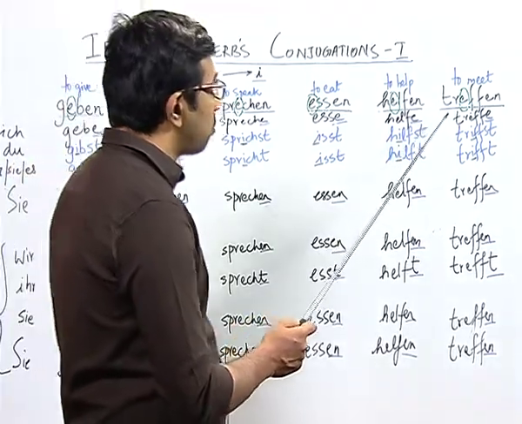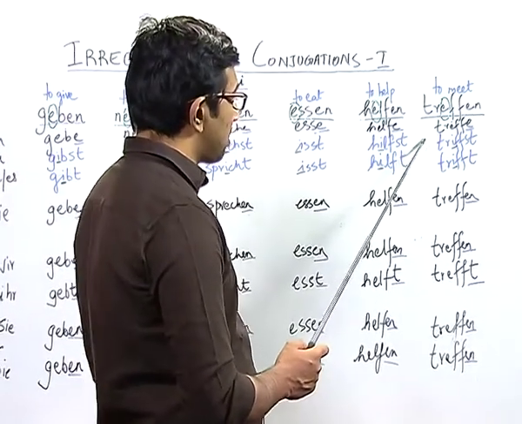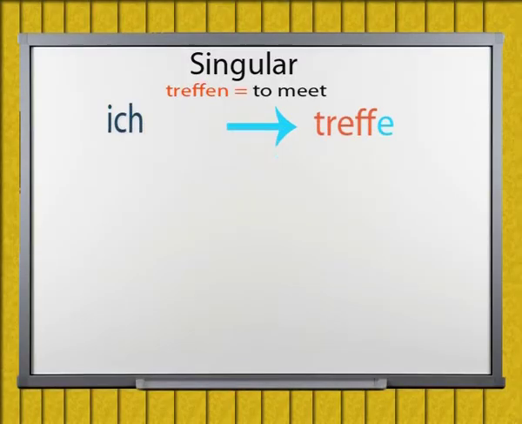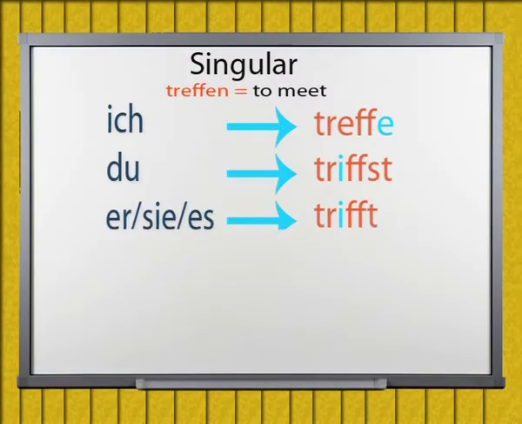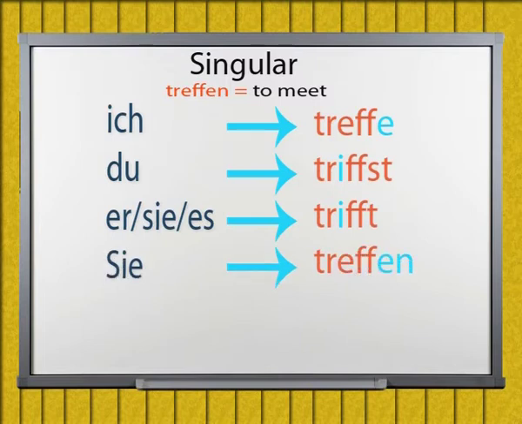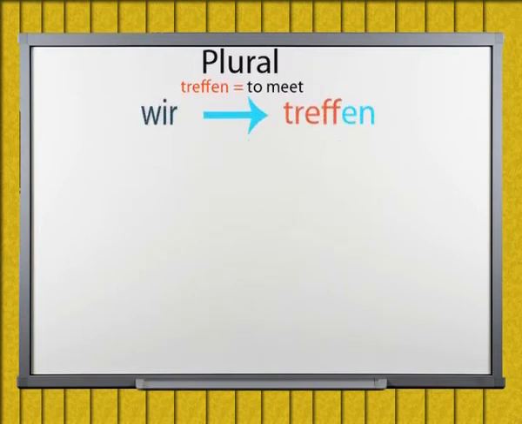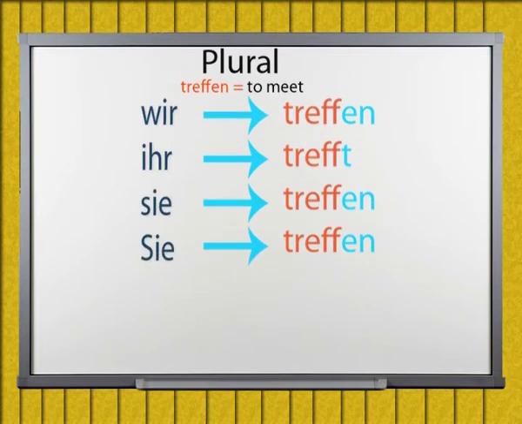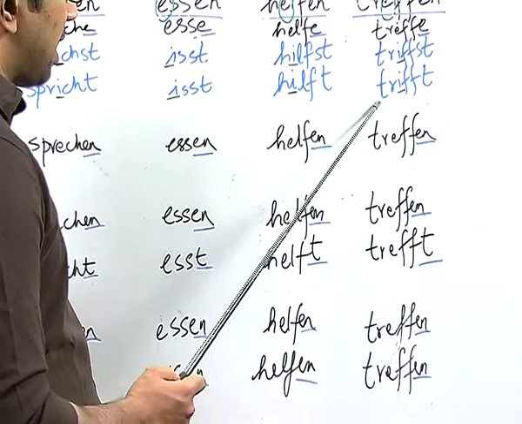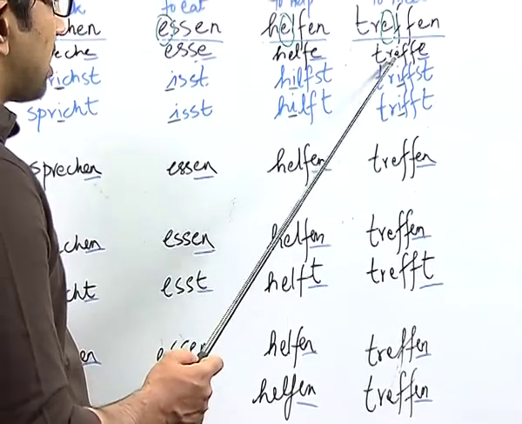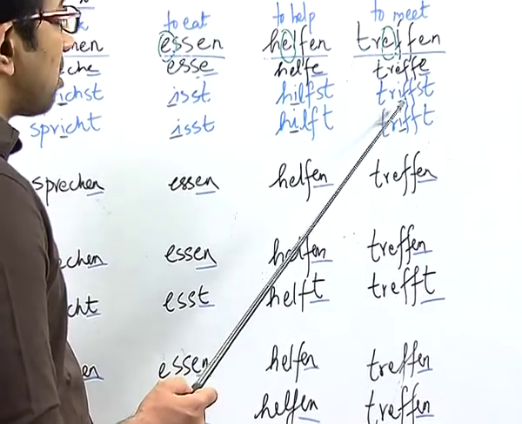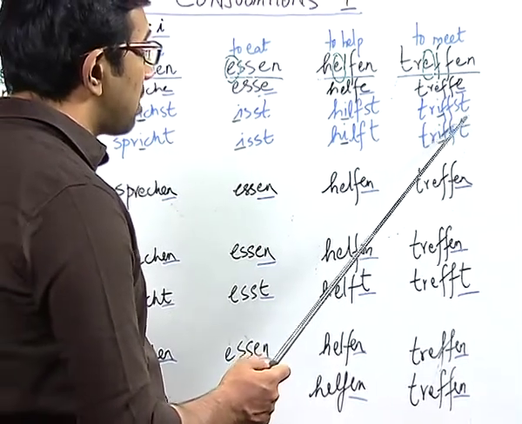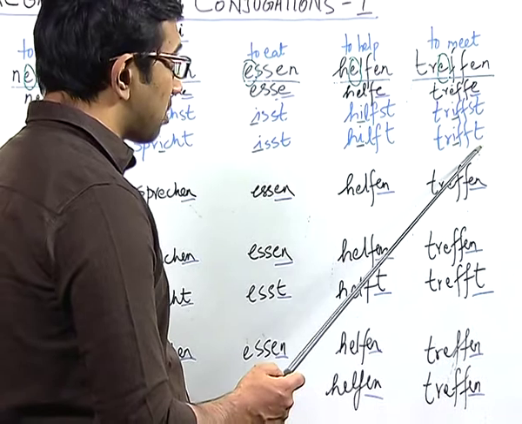And moving on to the last verb of this category, treffen, which means to meet, we have ich treffe, du triffst, er/sie/es trifft, sie treffen, wir treffen, ihr trefft, sie treffen. The same rule applies where the letter E or A is replaced by the letter I in second person as well as in third person.